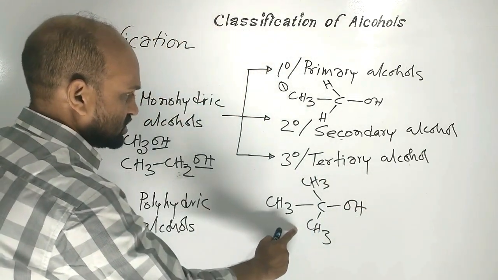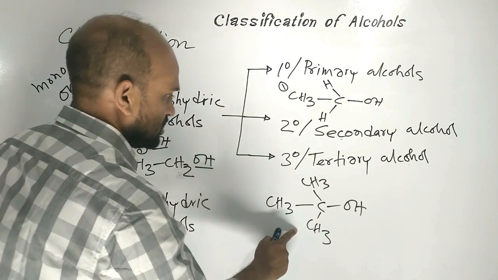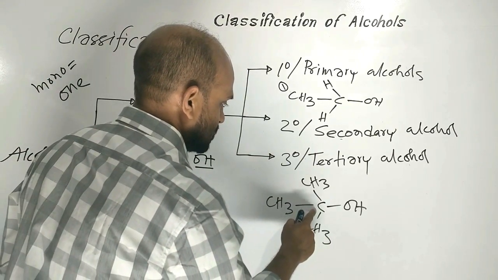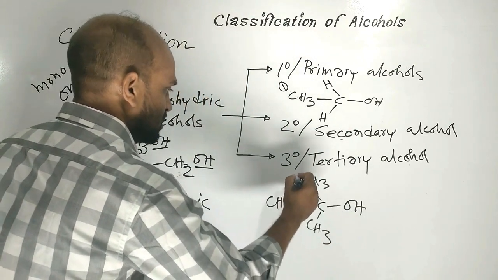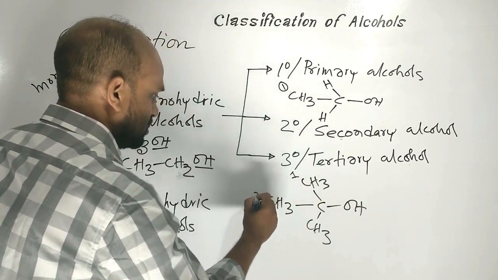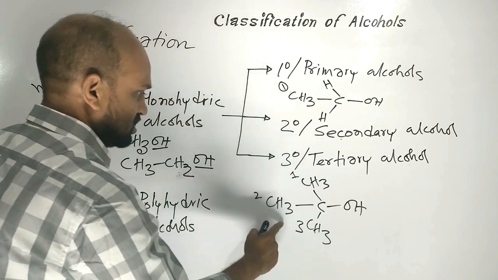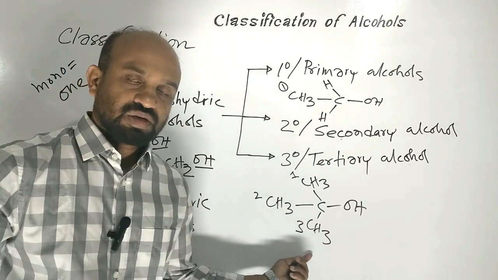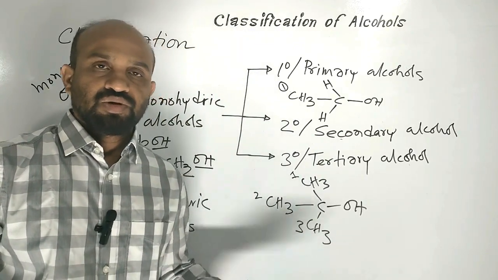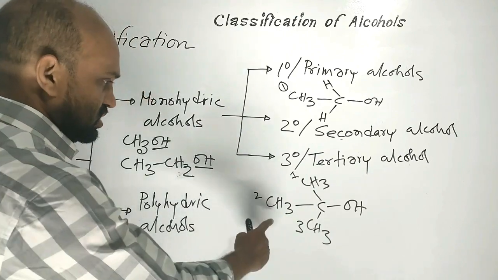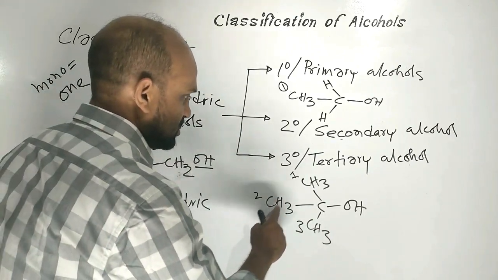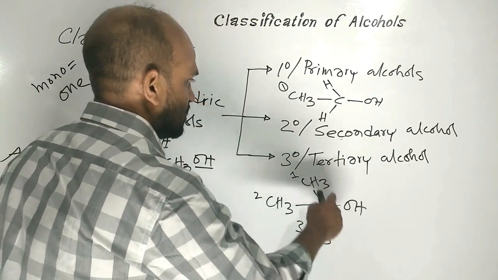This is a kind of 3-degree alcohol because here the carbon atom which is linked up with the hydroxyl group is linked up with 3 carbon atoms: 1, 2, 3. That is why this is a kind of 3-degree alcohol, which is also known as tertiary alcohol. Its name is tertiary butyl alcohol.